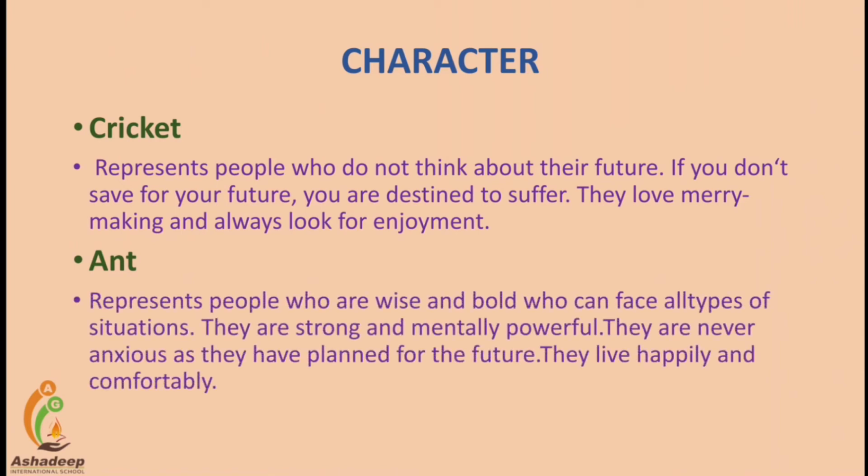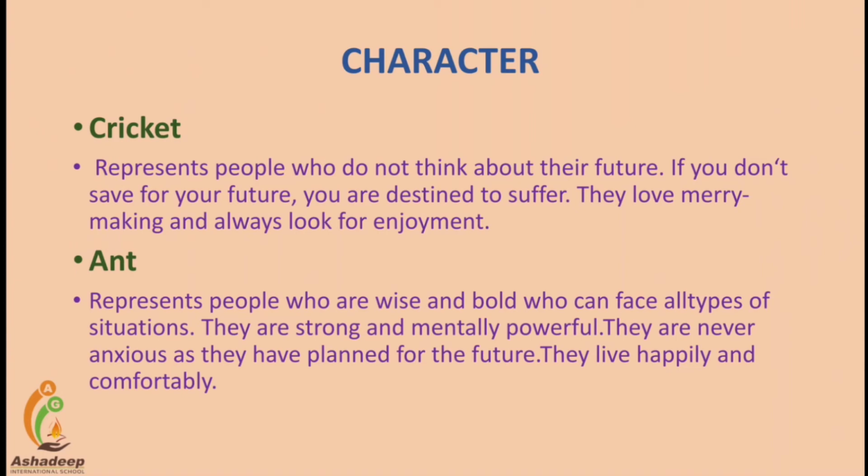And the second character is the ant. Obviously, you know very well about the ant. It is also an insect, which represents those kinds of people who are wise and bold, who can face all types of situations. It means the ant suggests those kinds of people in society who are strong and mentally powerful.